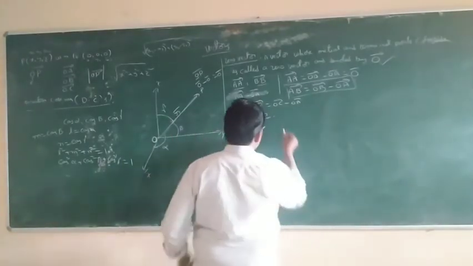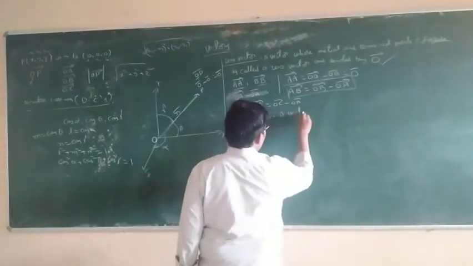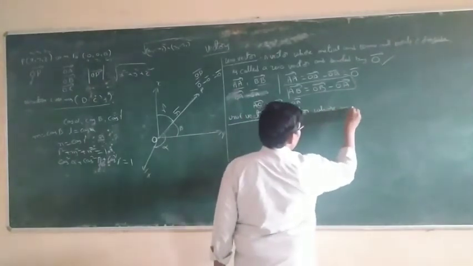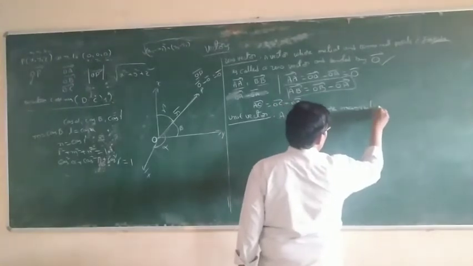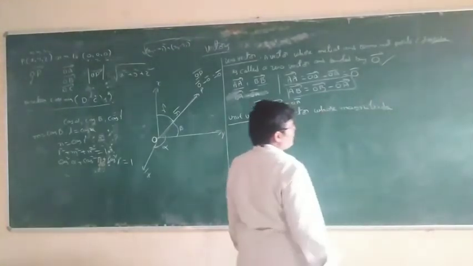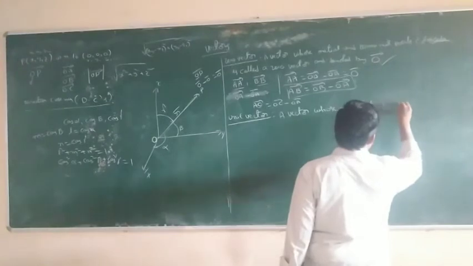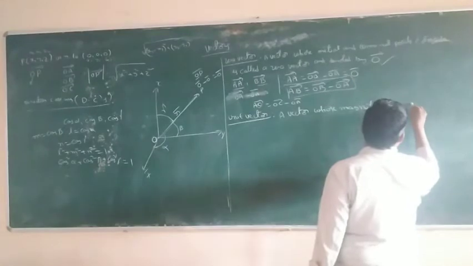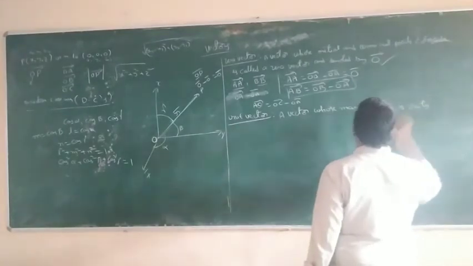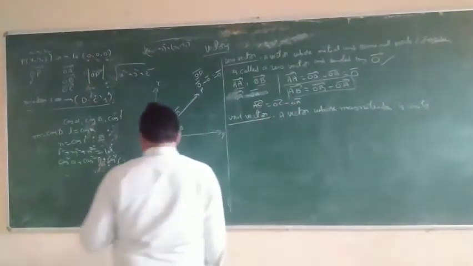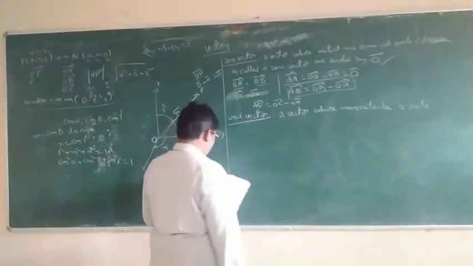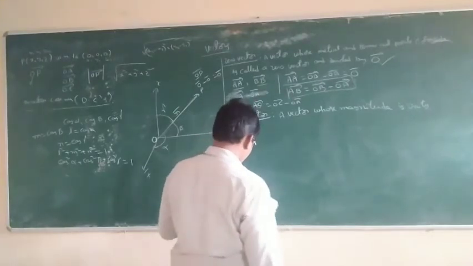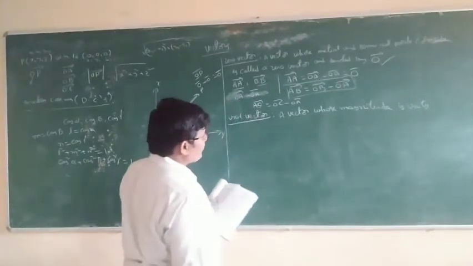A vector whose magnitude is unity is called a unit vector.